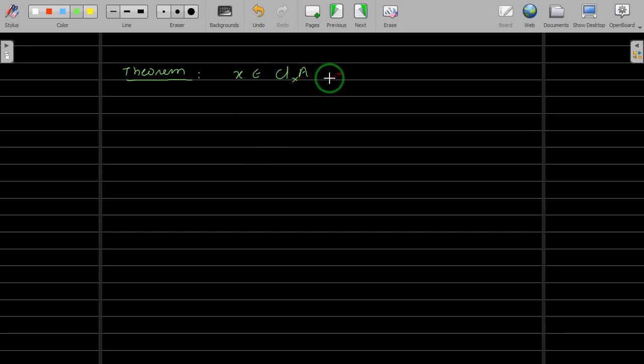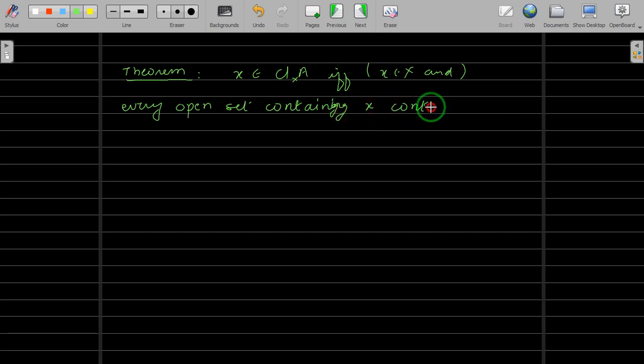If and only if, of course this x should be in the space, so let me write in the bracket, x belongs to X, and there is a situation: every open set containing x intersects A.